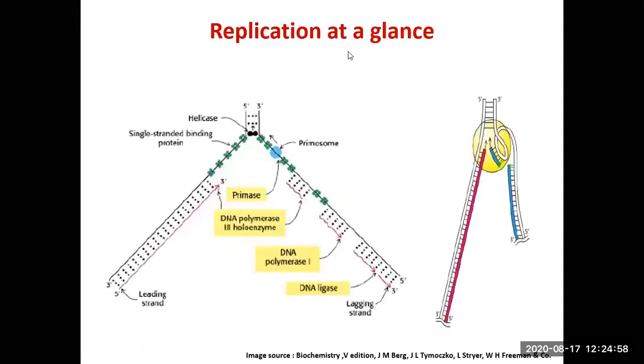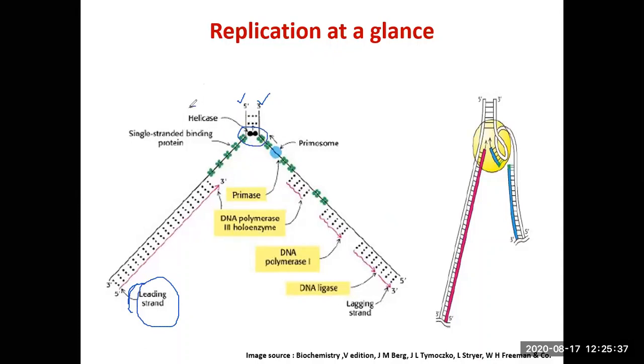So now this is the overall picture. You have duplex DNA, with one chain going from 5' to 3' direction, and the other chain going from 3' to 5' direction. The one going from 5' to 3', this becomes the 5' end, and this strand is being continuously synthesized, and therefore it is called the leading strand. This is the replication fork.